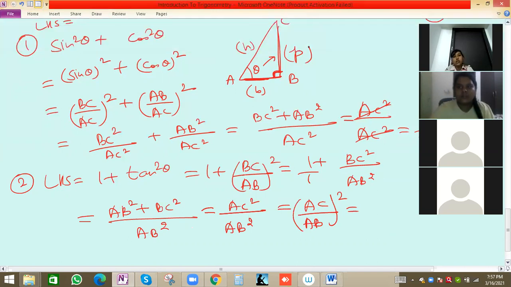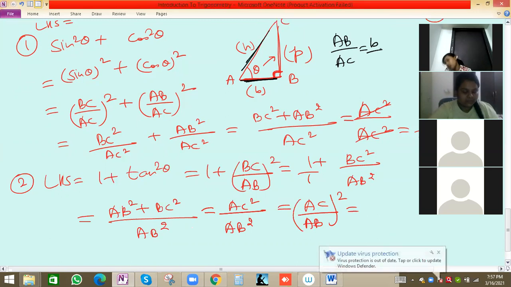AC by AB, what will be the value? See, AB by AC. If you write AB by AC, AB is base, AC is hypotenuse, so B by H, adjacent by hypotenuse, is cos theta.